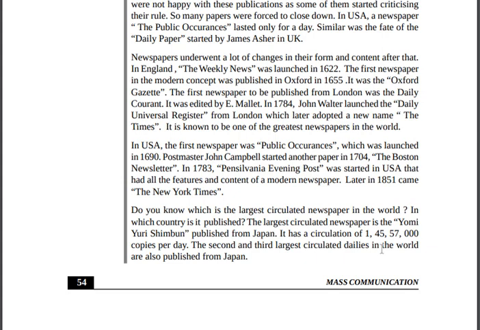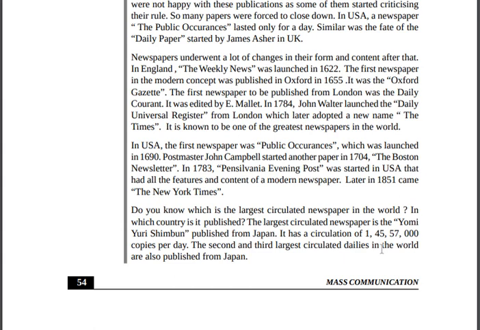Do you know which is the largest circulated newspaper in the world? The question is asking which newspaper has the largest circulation in the world.